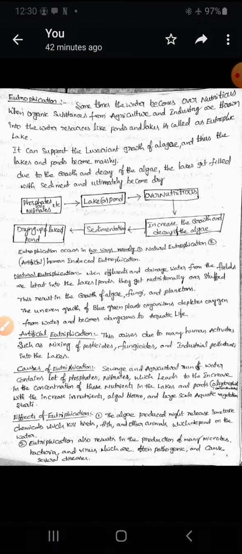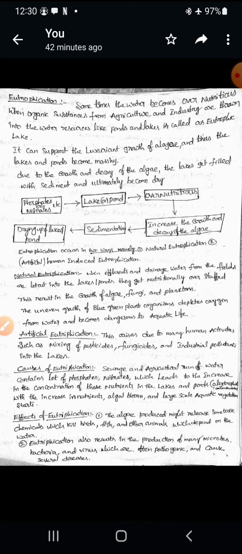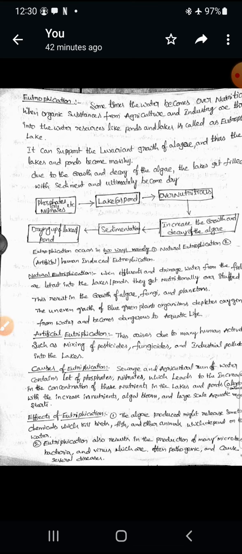Next, control of the eutrophication process, or controlling methods of eutrophication. What type of methods should we take to control the eutrophication process? First one, the wastewater must be treated before its discharge. So before we discharge the wastewater, we should treat it with some chemicals. Treated means by chemical reaction we can purify the water.